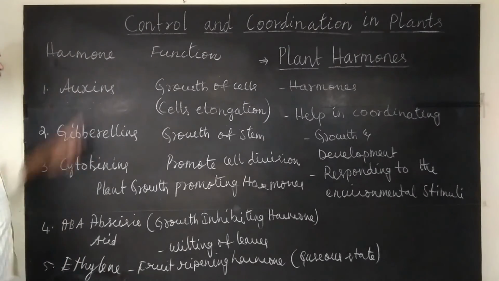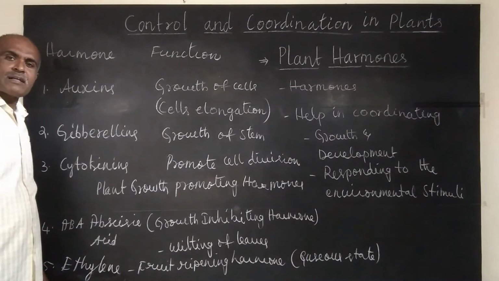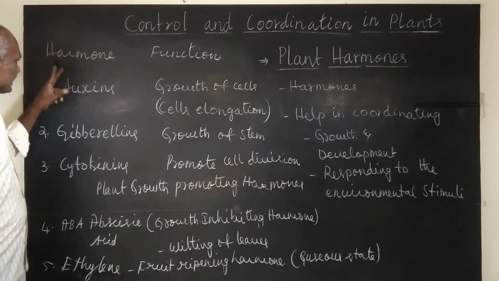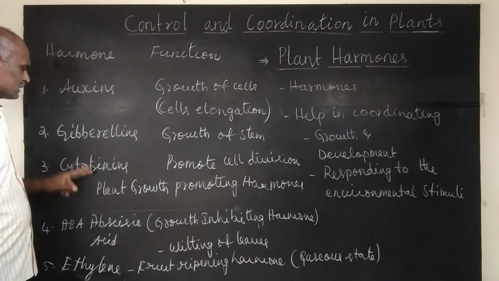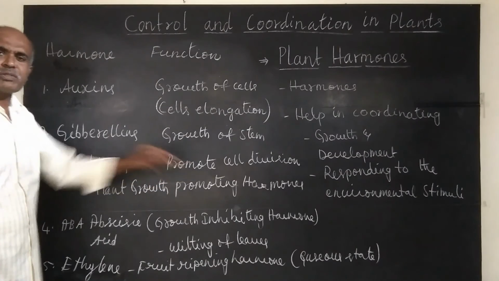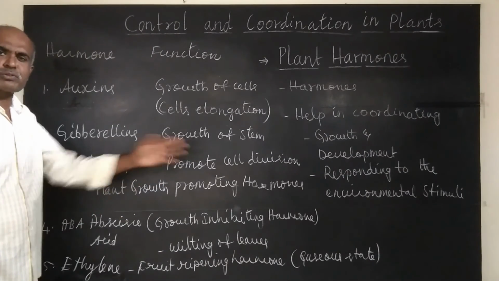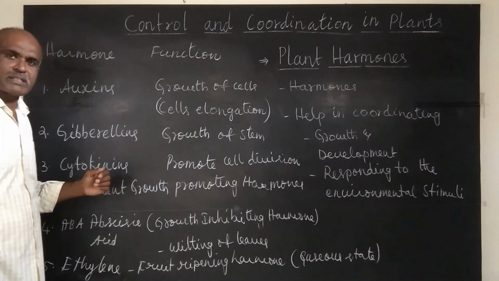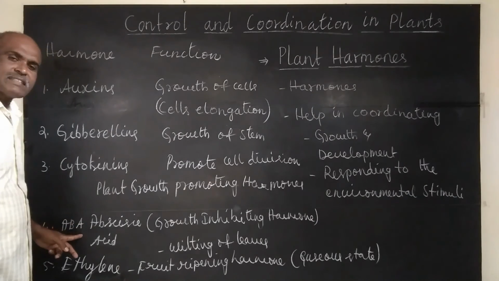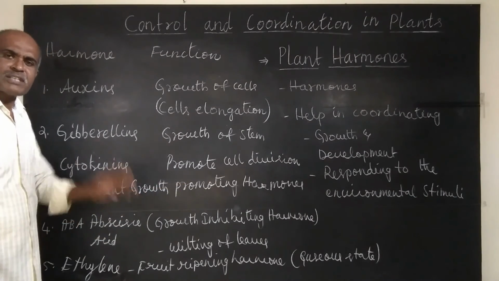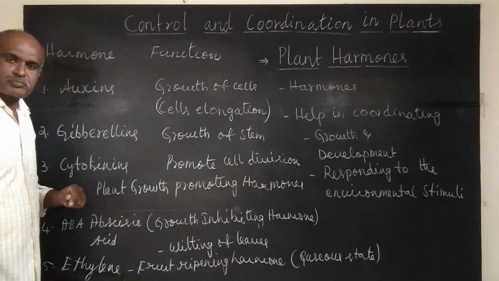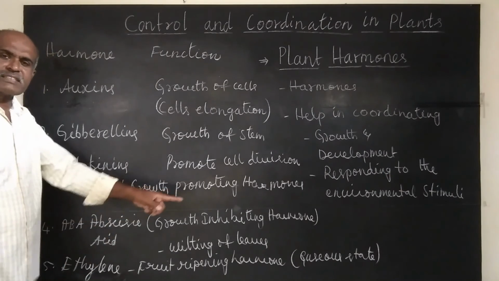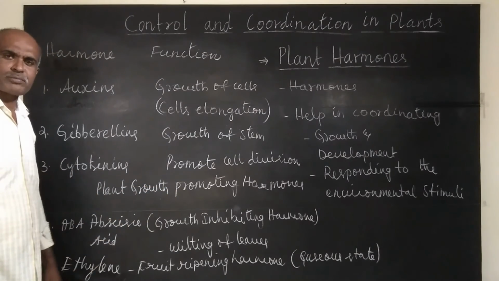So these are the plant hormones. First three are auxins, gibberellins and cytokinins are growth promoting hormones because they promote growth. They help in the growth of plant body. And abscisic acid is a growth inhibiting hormone because it stops the growth of plant. And ethylene is in gaseous state. It is a fruit ripening hormone.